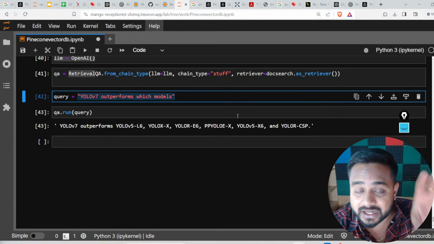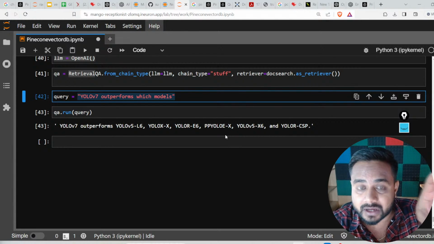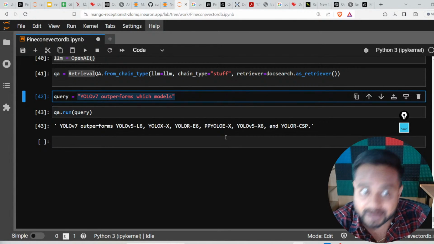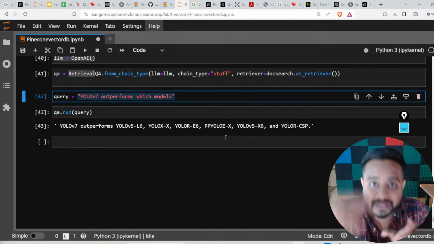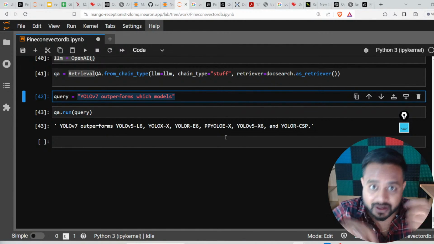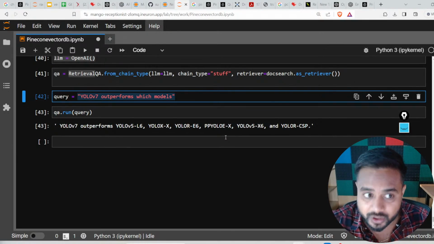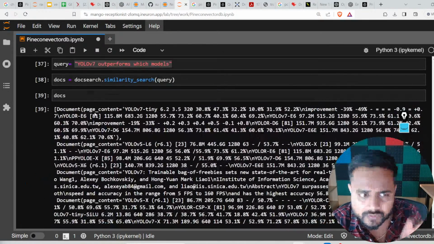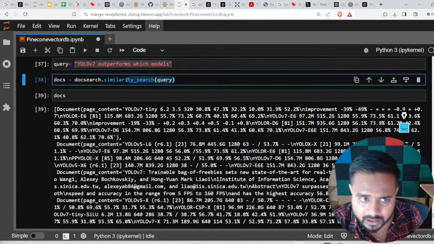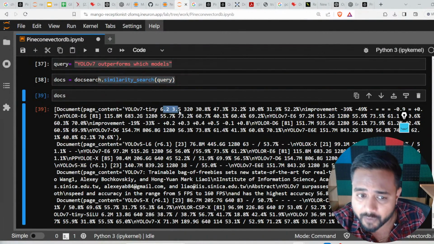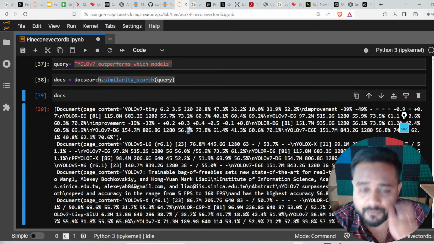So based on the PDF which I'm using for the data, I have generated a vector, I have created an embedding, and now over here you can see we are able to do the query also. We are getting this similarity search in the form of numbers, in the form of vectors.